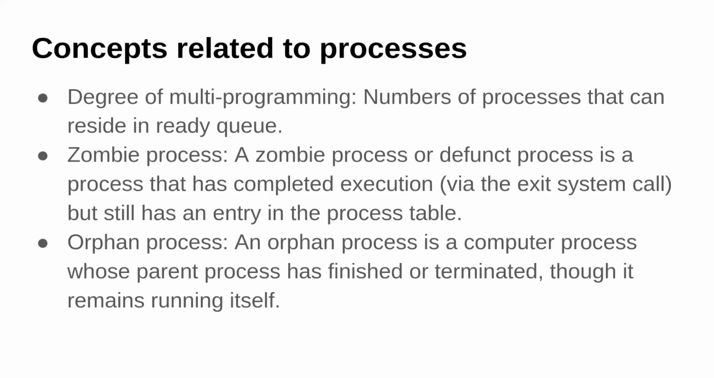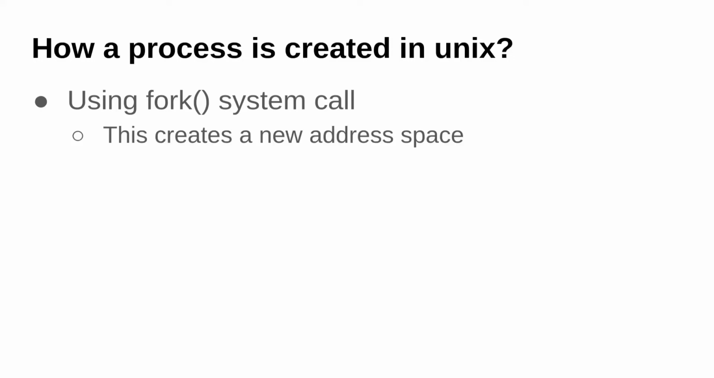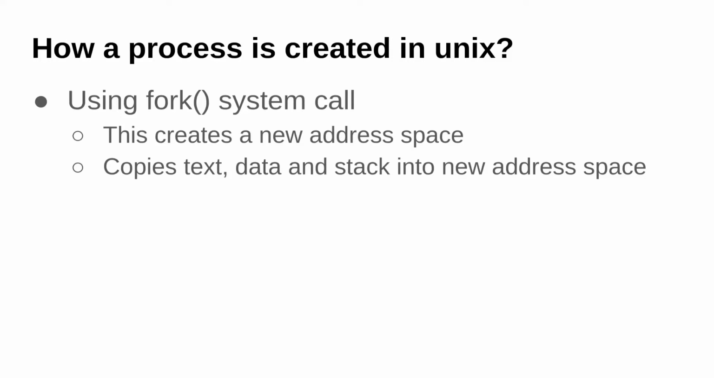Orphan process. Let's say there is a parent process that created a child process, and the parent process has finished its execution and been removed from the process table, but the child process is still running. In that case, the child process is known as the orphan process. Now we will understand how a process is created in Unix. The first way to create a process in Unix is using the fork system call. The fork system call creates a new address space, copies all the text, data and stack sections into the new address space, and provides access to open files.